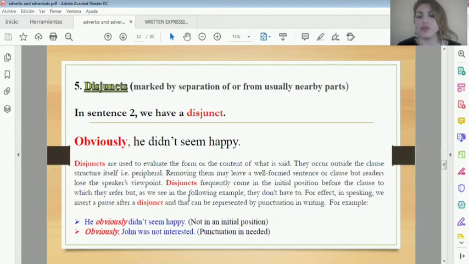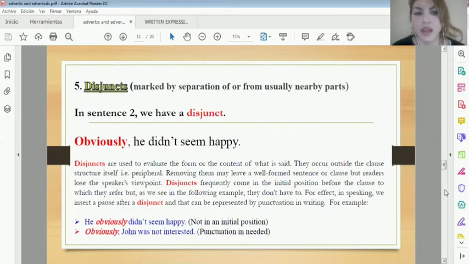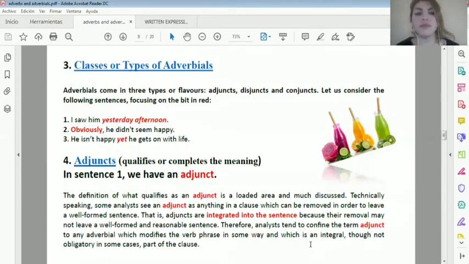Okay, let's go on to the third example. Number 3. Any volunteer to read it out? Me. Okay. "He isn't happy yet. He gets on with life."